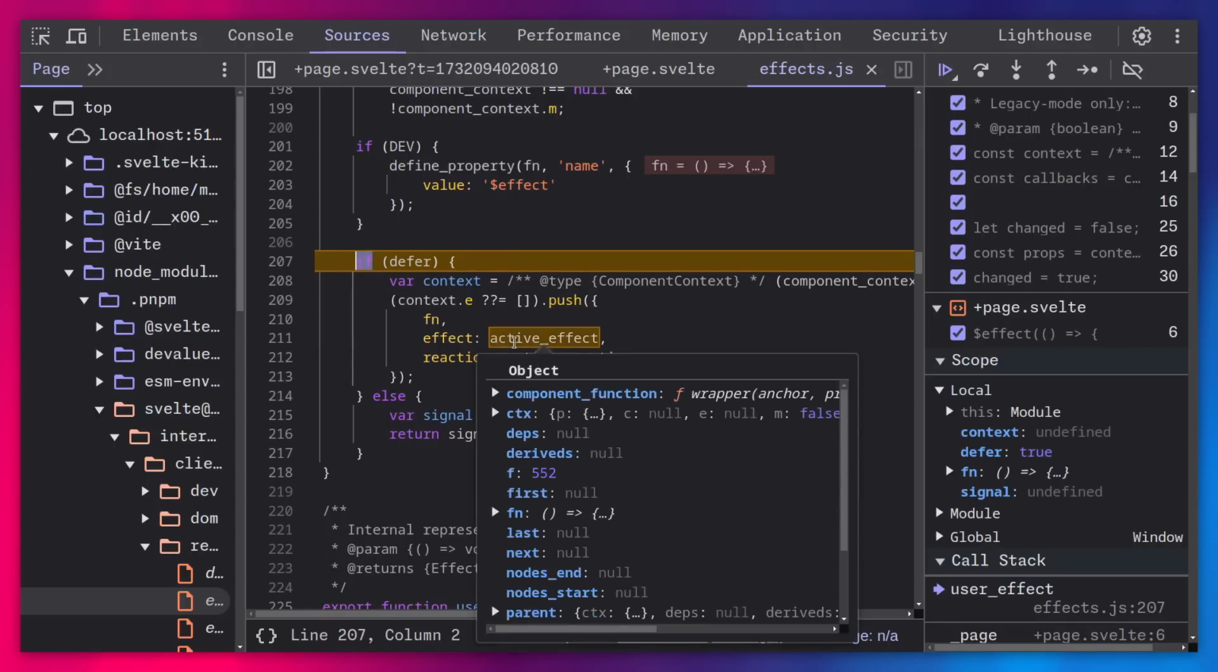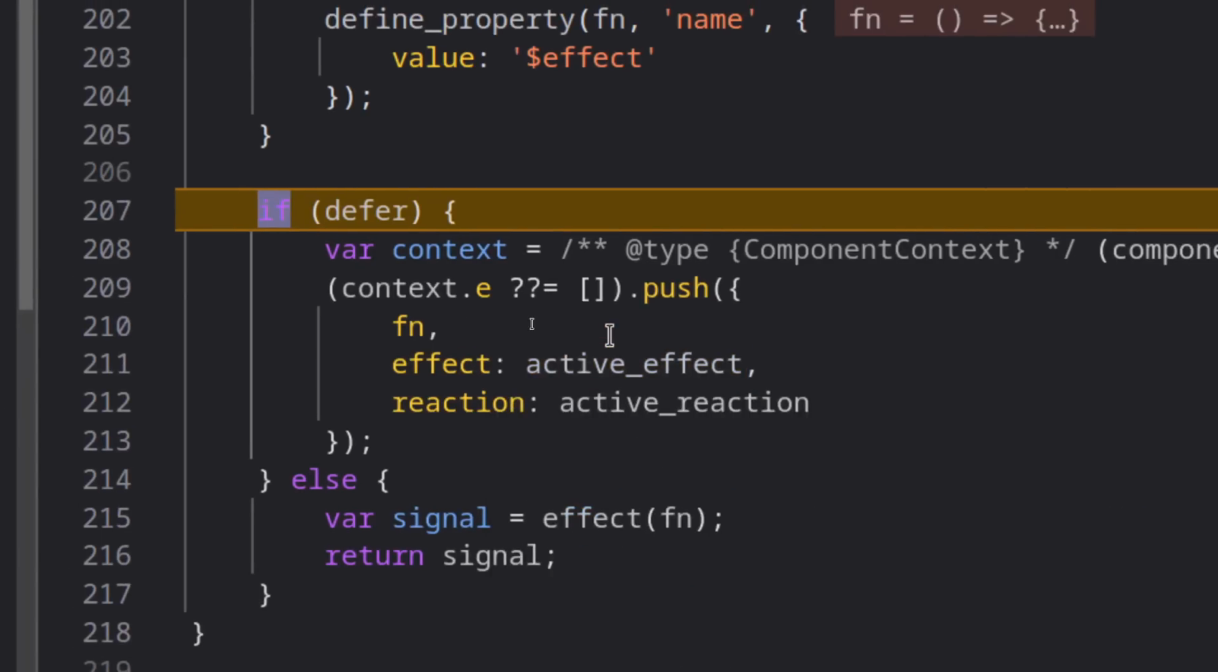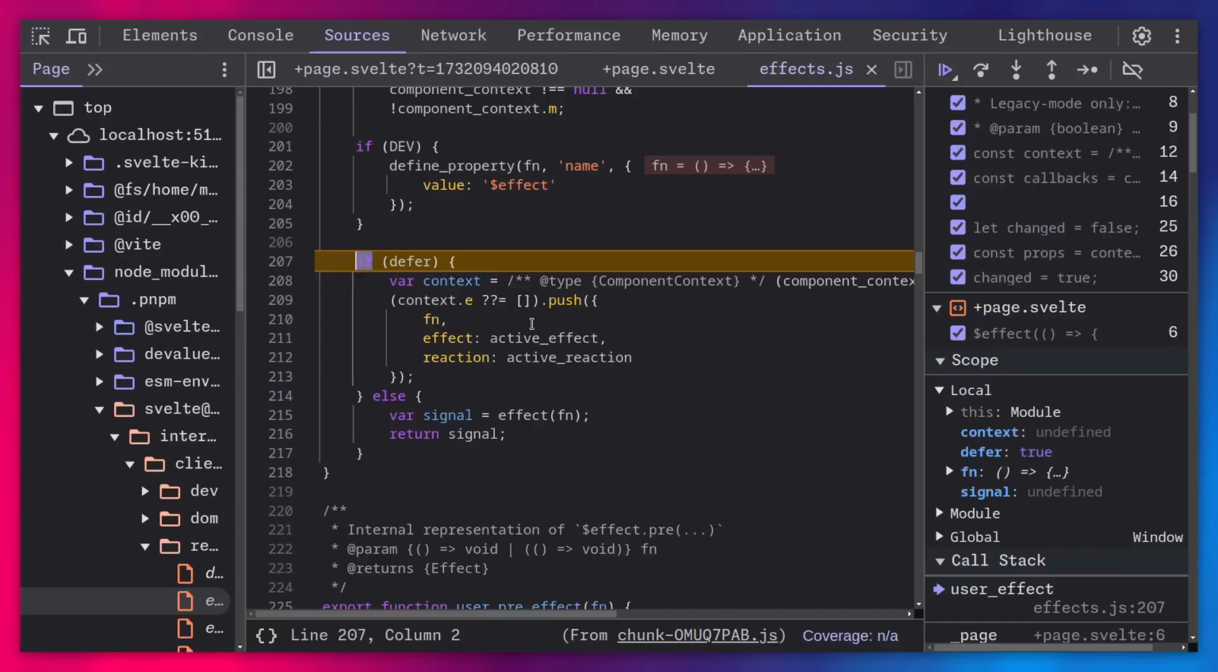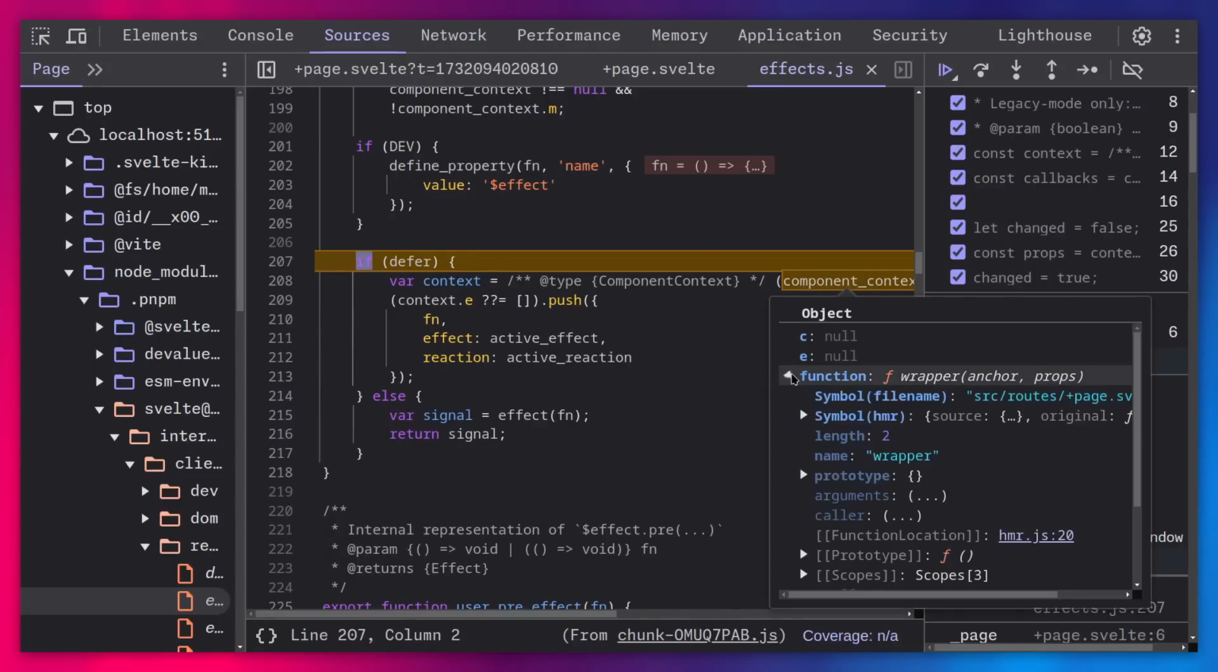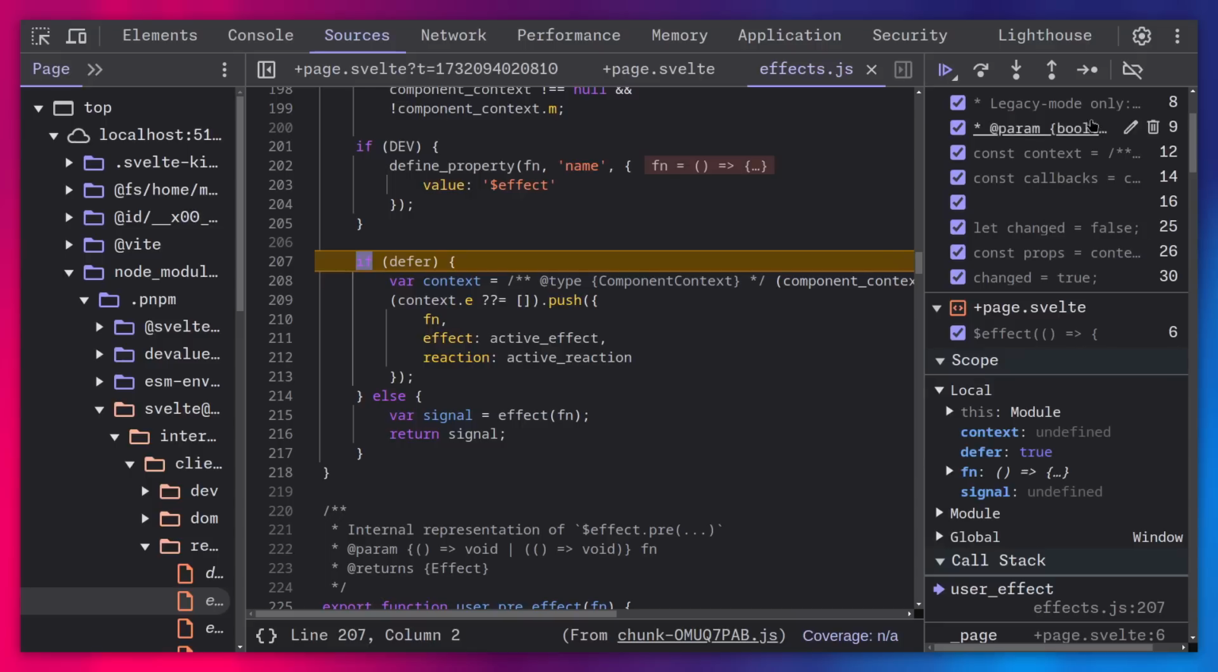But a cool thing here is, for example, this nullish coalescing assignment. So if this E doesn't exist on context, which probably stands for effect, right? If this doesn't exist, it's going to create an array on it, and then it's going to push the function, the effect, and the reaction. And we can actually see that the current component context, for example, is this function that invoked it, right? So we can see that this is source routes plus page.svelte, because pages in SvelteKit are just regular Svelte components. All right, and that's basically it.